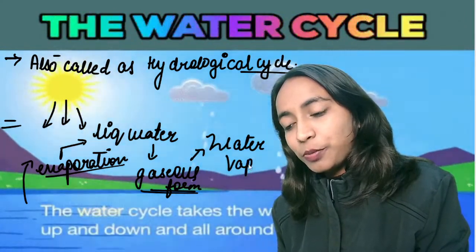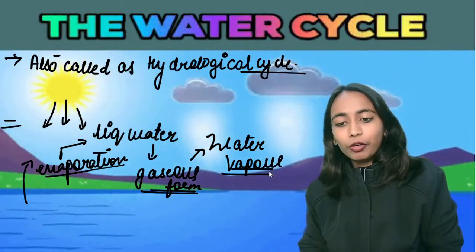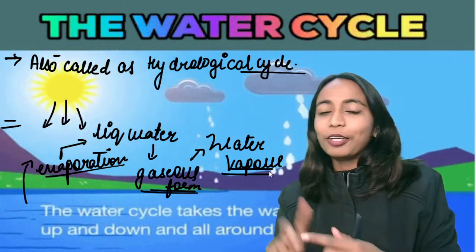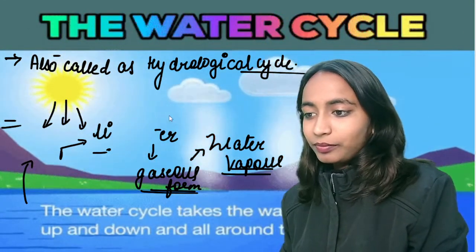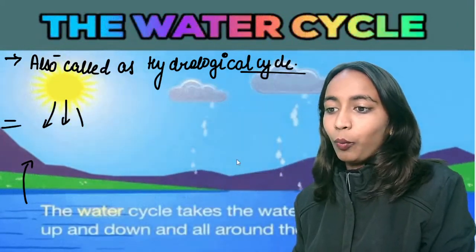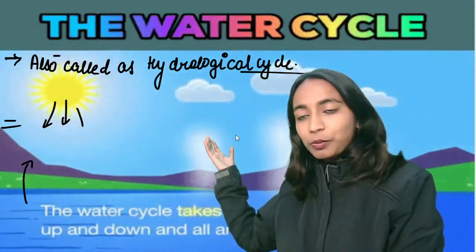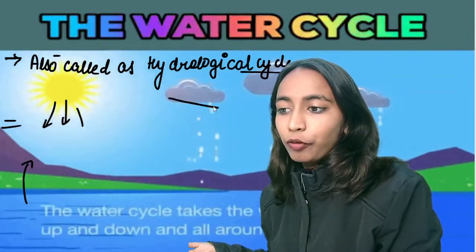What is the gaseous form of water? The gaseous form of water is water vapor. Generally, water exists in three forms: solid, liquid and gaseous. And the gaseous form of water is water vapor. Now, water goes up into the atmosphere with the help of evaporation. Then cloud formation takes place.